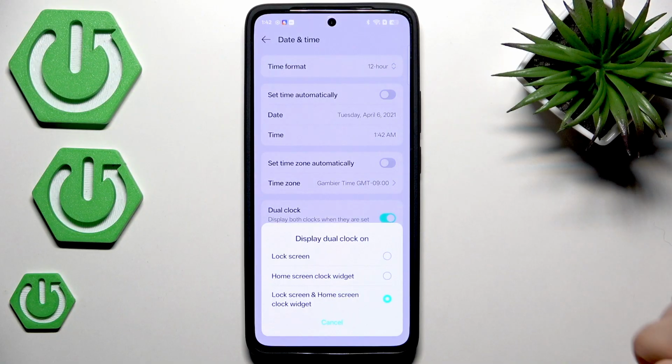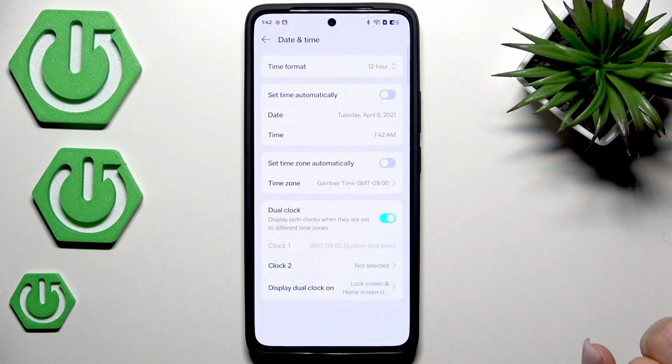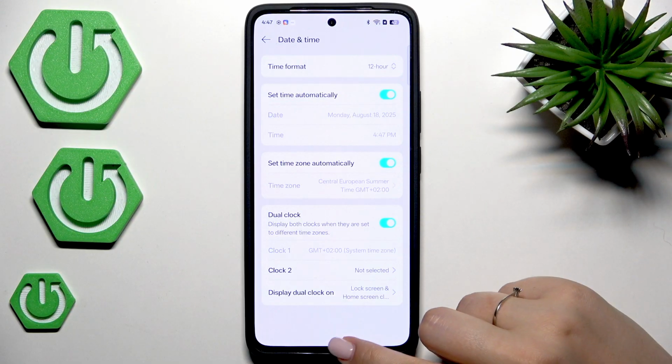And then you can also decide where you want to display it, so you can display this on the lock screen, home screen, or both. It's totally up to you. So this is the whole manual customization of date and time, and of course we can go back to all previous settings just by tapping on those switchers right here.